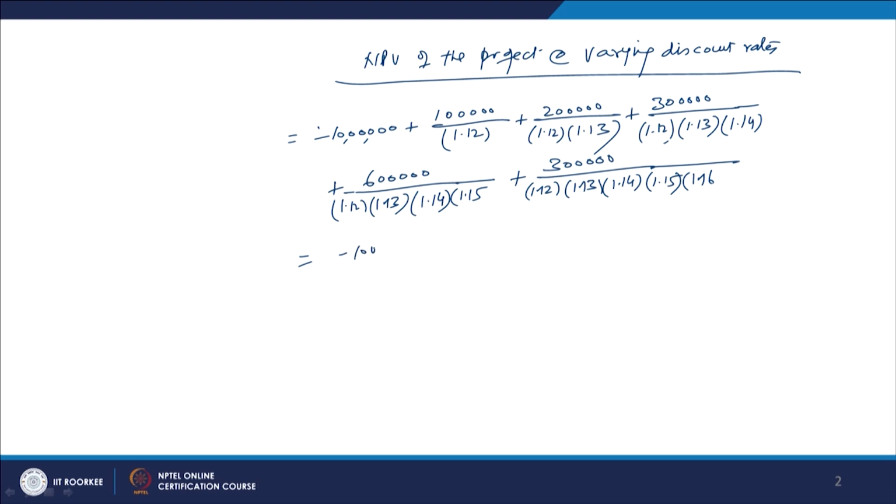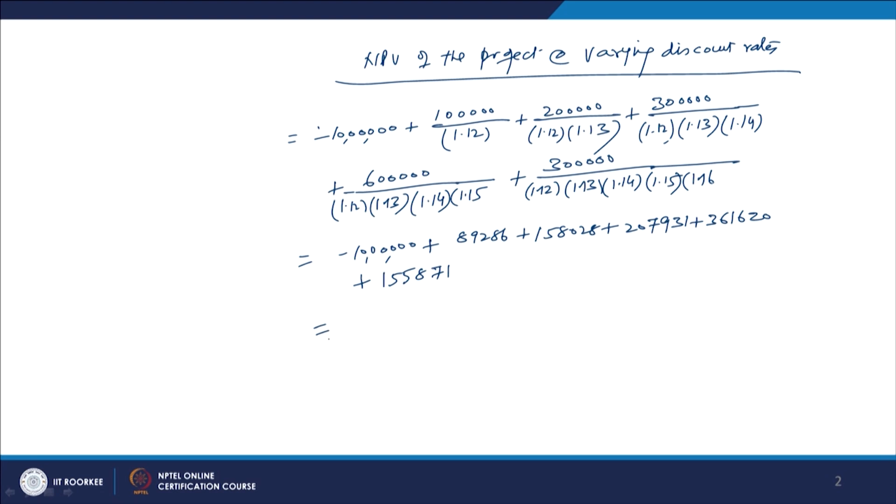In this case it will be 10 lakh is equal to 10 lakh plus the first discounted value, which is 89,286. The second value is 1 lakh 58,028, and then 2 lakhs 7,931, and the next value is 3 lakh 61,620, and then the next value 1 lakh 55,871. So, how many? 1, 2, 3, 4, 5, right.